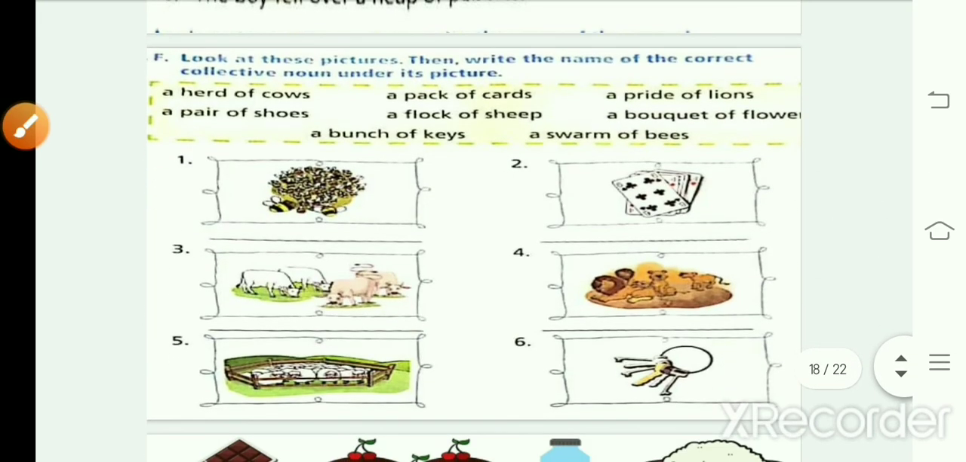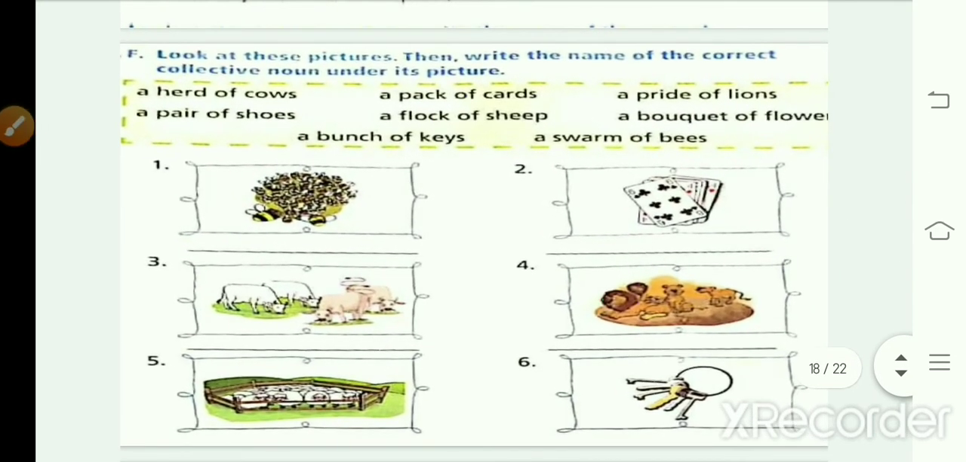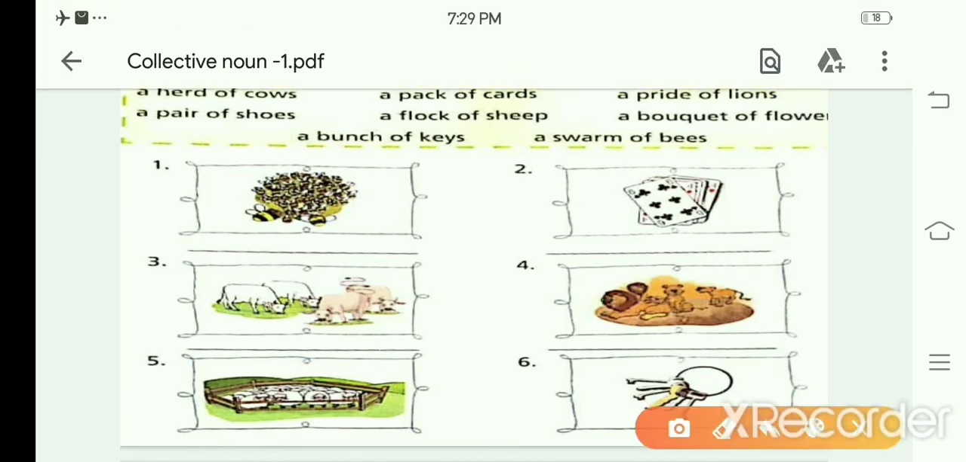Next, look at these pictures. Then write the name of the correct collective noun under its picture. So here, dear students, as you can see in the boxes, there are some collective nouns. After that, you have to write the collective noun in the fill in the blanks. You can see there is a dash. Yes, there is space or not. You have to write there.